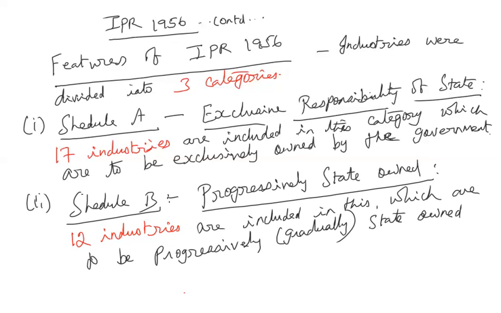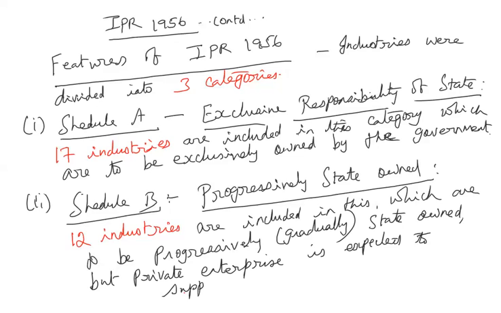But whatever industries are in the private sector, as long as they are there, they have to be under the rule and control of the government. Private enterprise is expected to supplement the efforts of the government. So they have to be supportive of the aims and policies of the government.